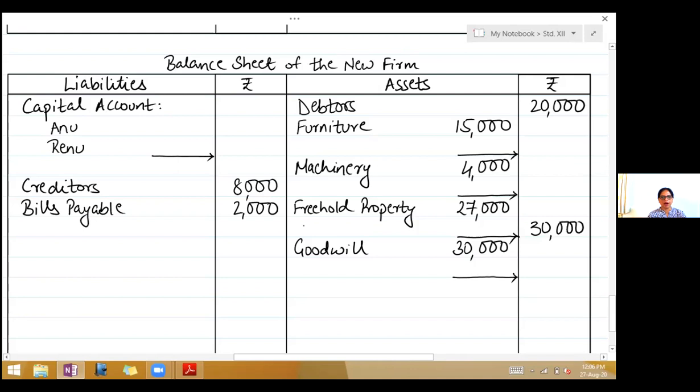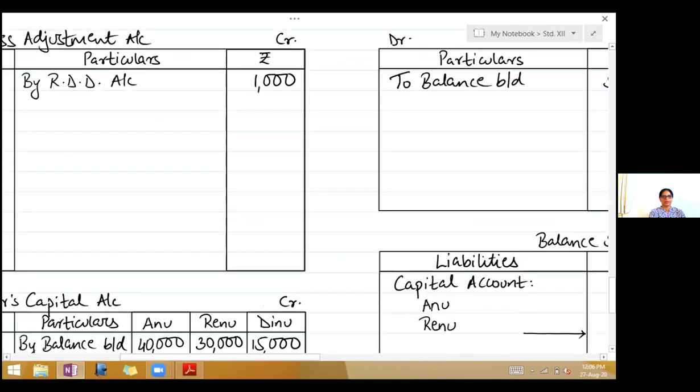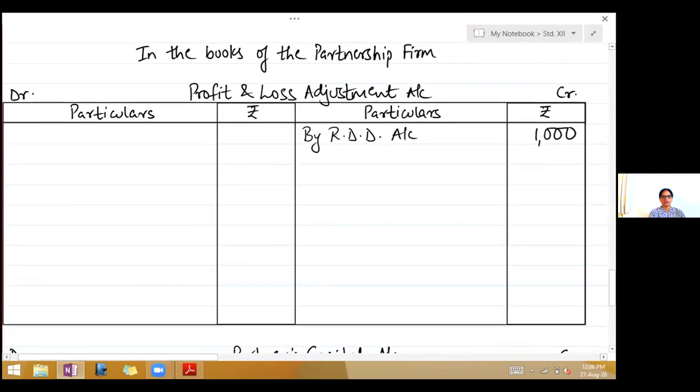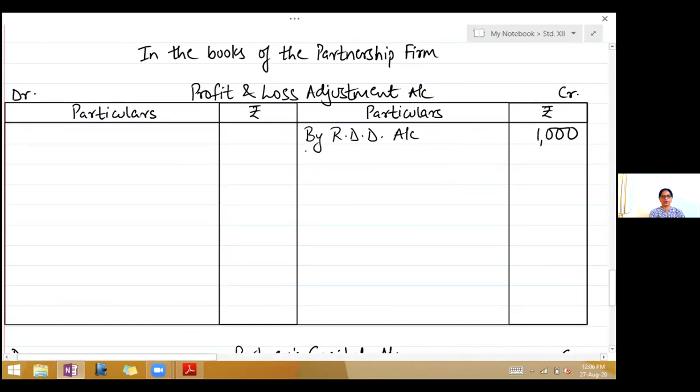It has been appreciated. So write add appreciation. It is appreciated by 3,000. Second effect will come on the credit side of profit and loss adjustment account by freehold property account 3,000.